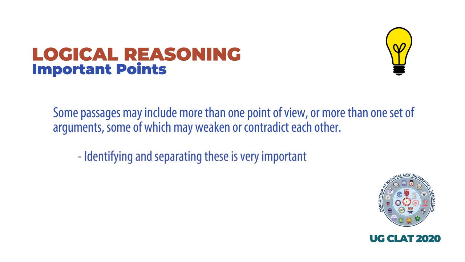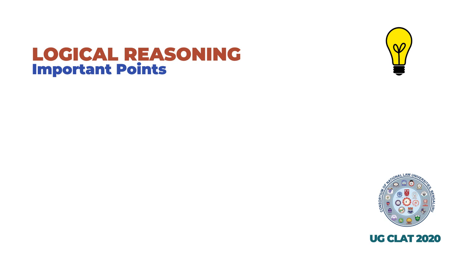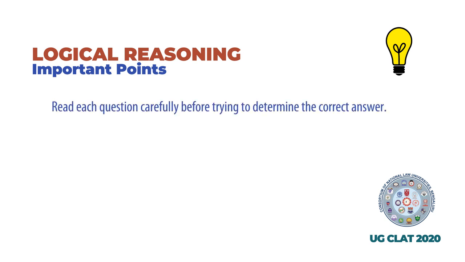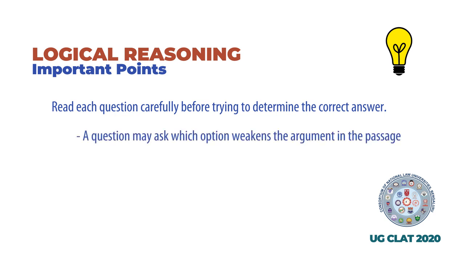Identifying and separating these is very important so that you know not only what the main conclusion is, but whether the passage has a main conclusion at all, or if it only presents different points of view. As always, it is very important you read each question carefully before trying to determine what the correct answer is. A question may ask which option weakens the argument in the passage, in which case it is safe to assume